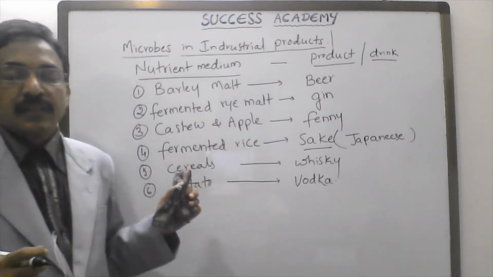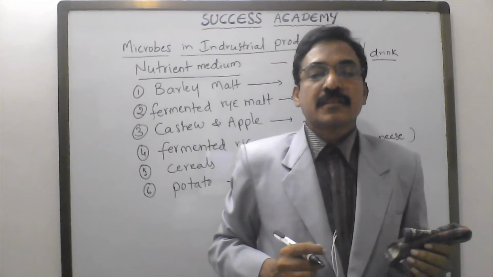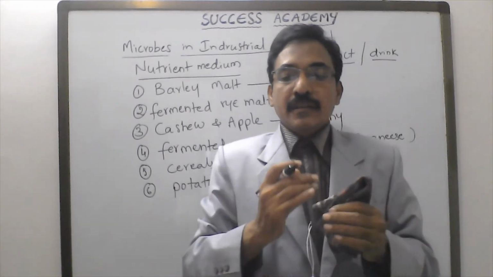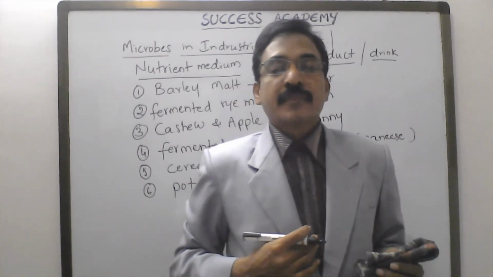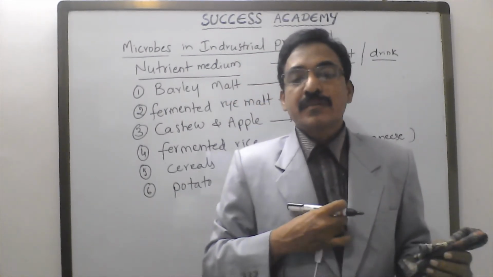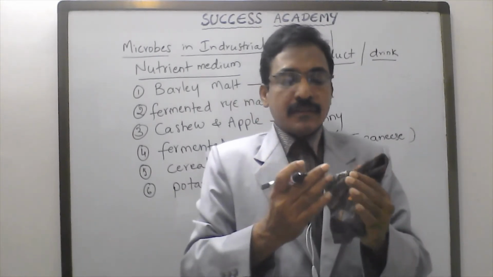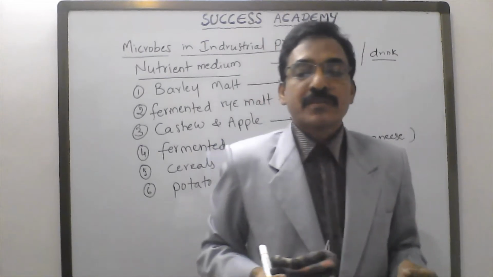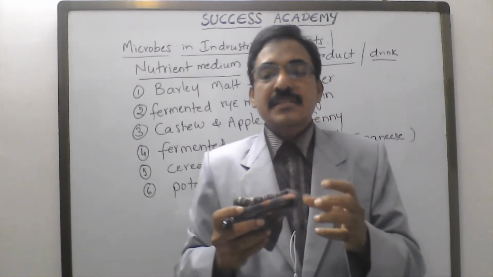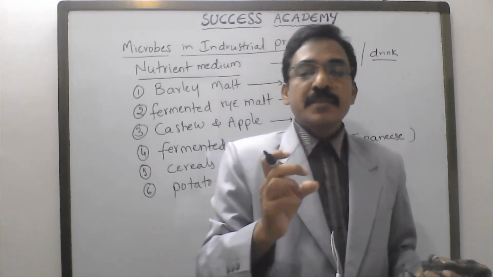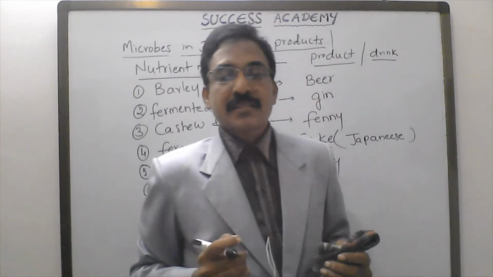Vodka. Like this, from the molasses. What is molasses? In the preparation process of sugar, sugar cane is utilized. After obtaining sugar from the sugar cane, a brown colored thick slurry, like a semi-solid liquid, is obtained. That is called molasses.